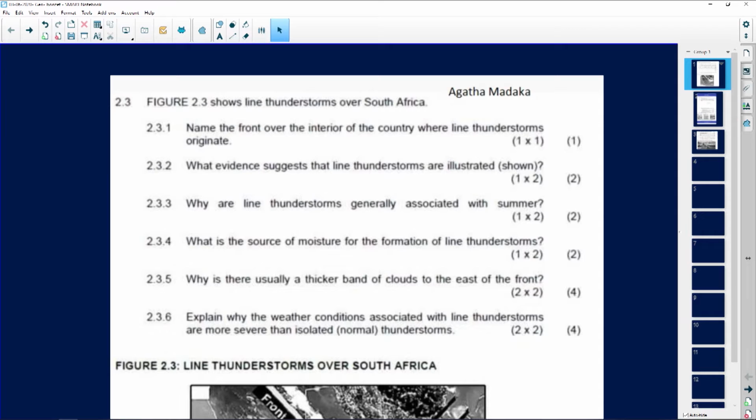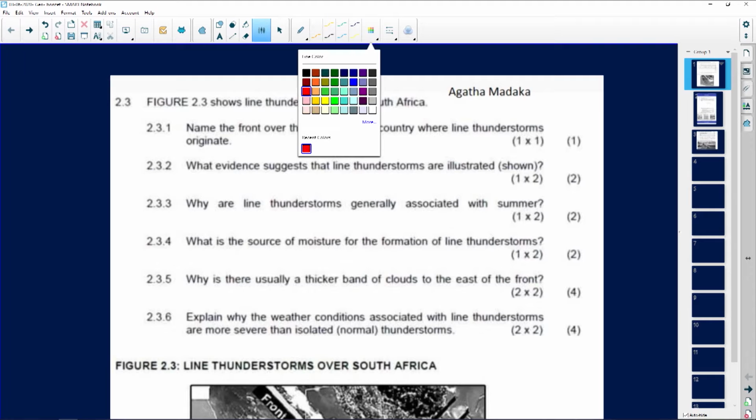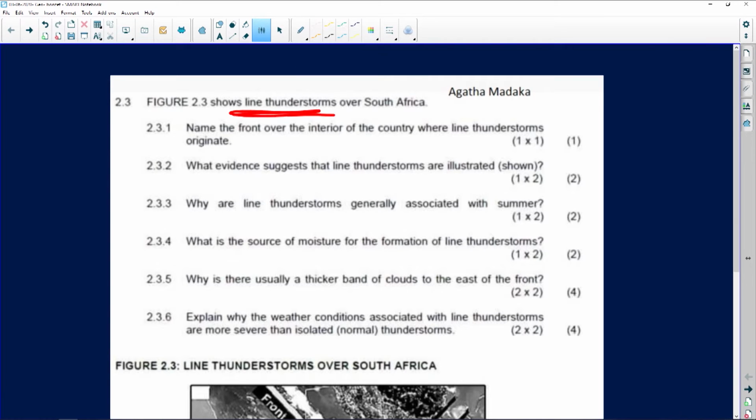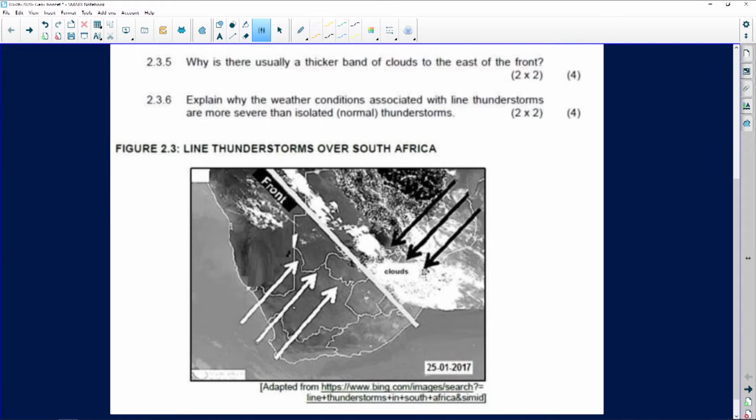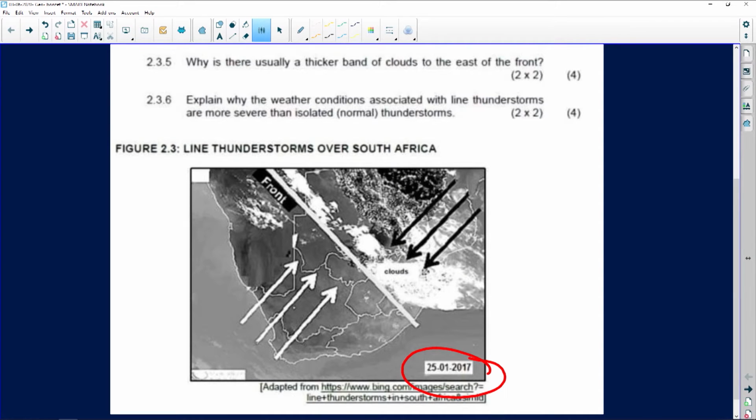The question basically asks, if we go to our pad, into figure 2.3, we look at line thunderstorms. If you look at the image, before you go and look at the questions, I want to explain line thunderstorms to you. I'm going to give you a couple of tips that you need to pay attention to when you see this type of figure, this type of diagram. First of all, I'm going to give you a hint. Let's have a look at the date. This is the 25th of January, 2017.